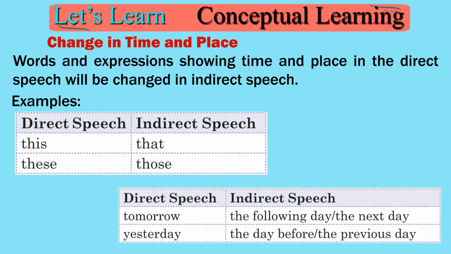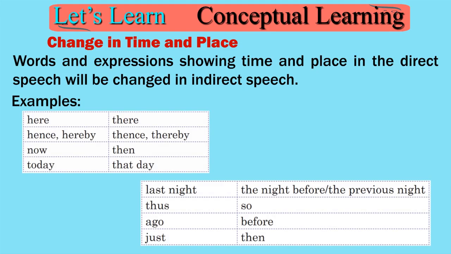Examples, direct speech, indirect speech: this, that; tomorrow, the following day, the next day; these, those; yesterday, the day before, the previous day; here, there; last night, the night before, the previous night; hence, hereby, thence, thereby, thus, so; now, then; ago, before; today, that day, just then.